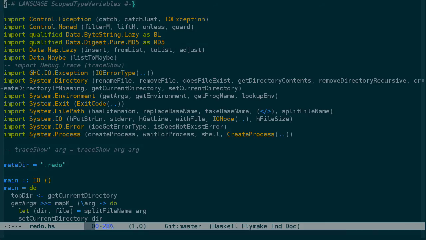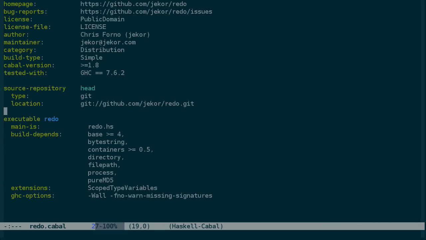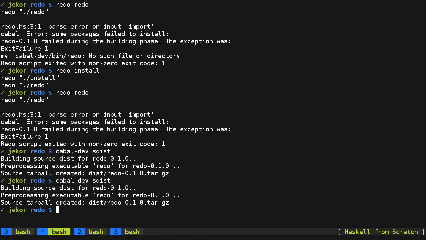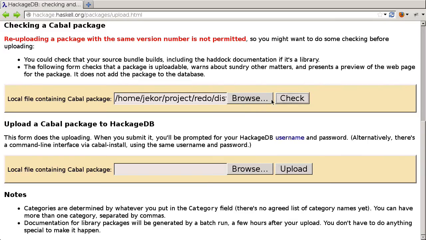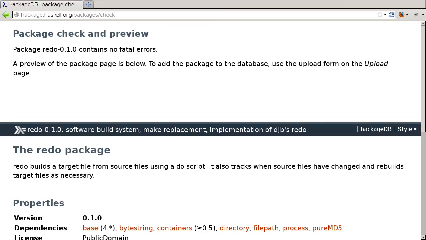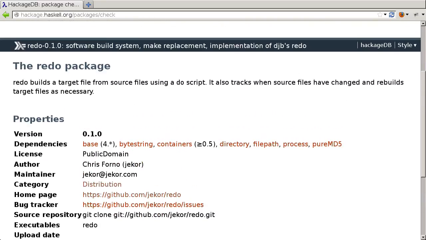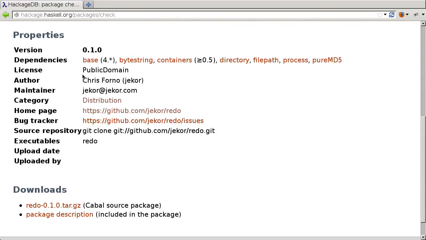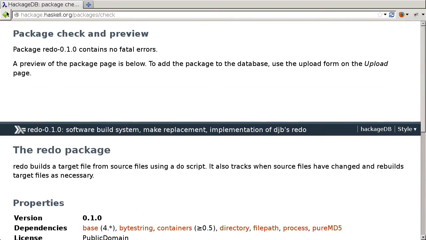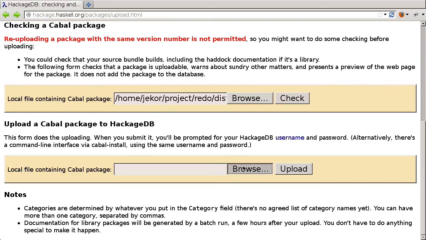So we'll go back in, edit the Cabal file, say base less than 5, rebuild the sdist, go back into the browser, and then try this one more time. And the page gives us a preview of what our package will look like on Hackage. Lists our dependencies, some information, and there's no documentation for our package, so that part is empty here. So it looks fine to me. Let's go ahead and upload it.